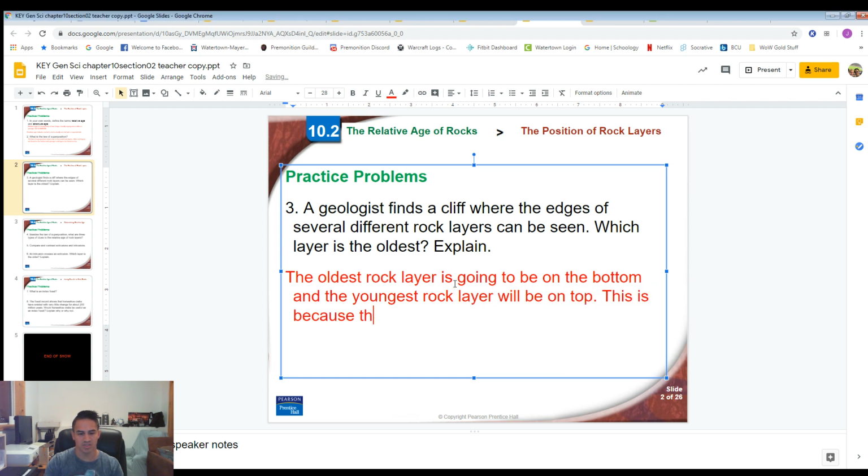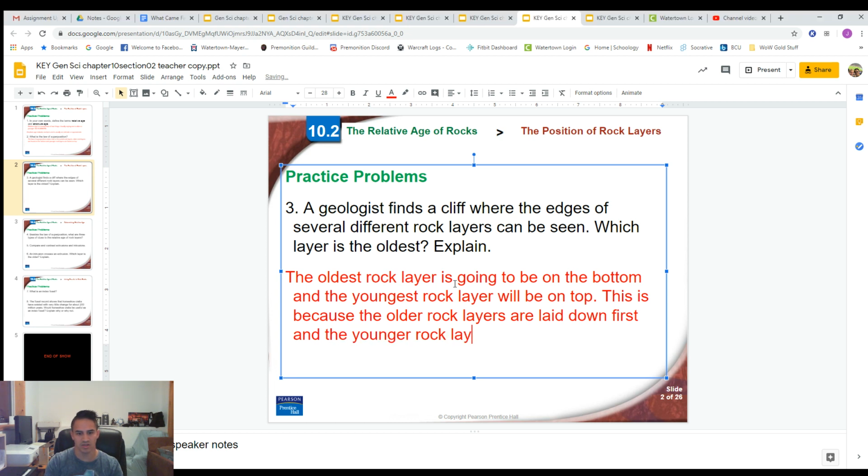This is because the older rock layers are laid down first, and the younger rock layers are deposited on top. And you say law of superposition.